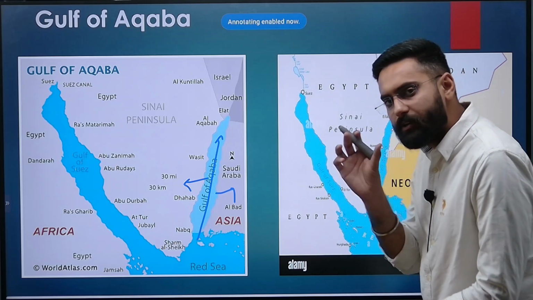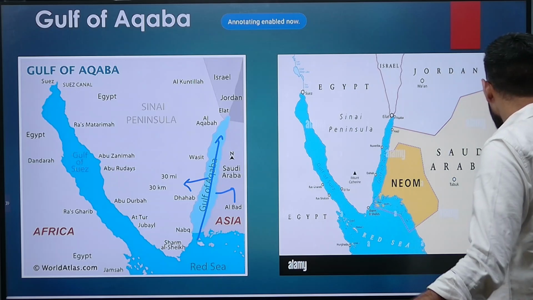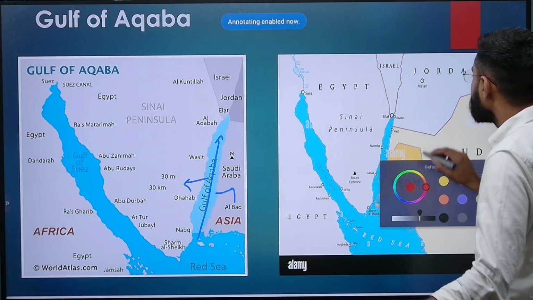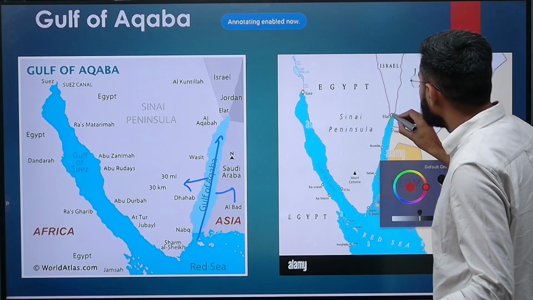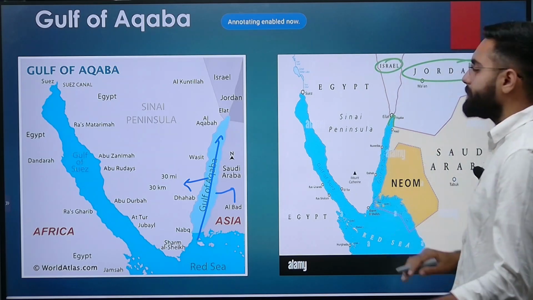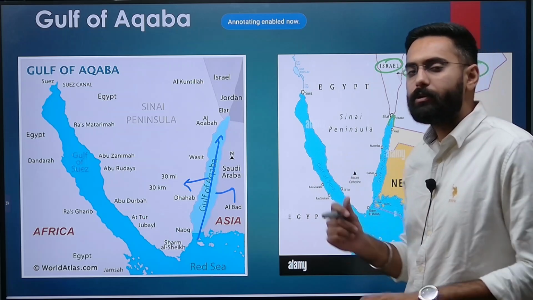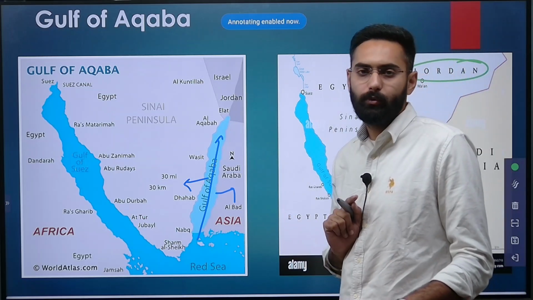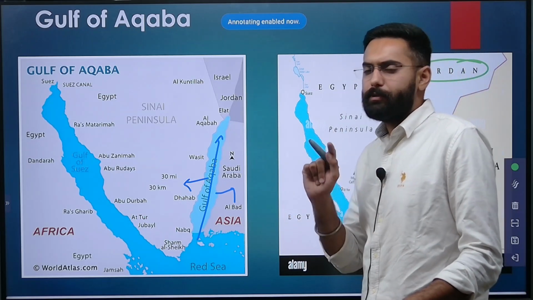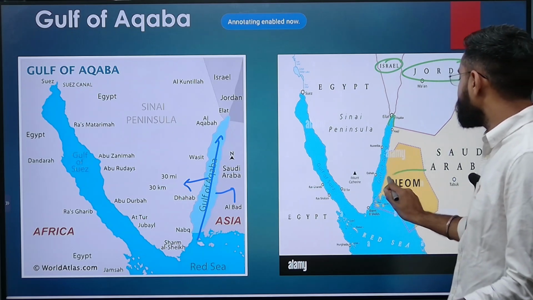And there is one fine aspect of Gulf of Aqaba. Gulf of Aqaba is important because it also shares its border with Israel and Jordan. So if it is sharing its border with Israel and Jordan, it becomes important from the Israel-Palestine point of view. Another thing, the very interesting thing about Gulf of Aqaba is it borders your futuristic